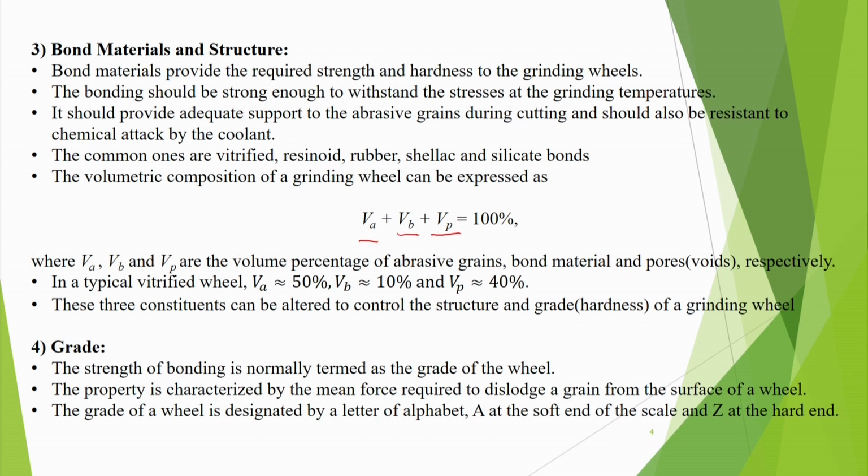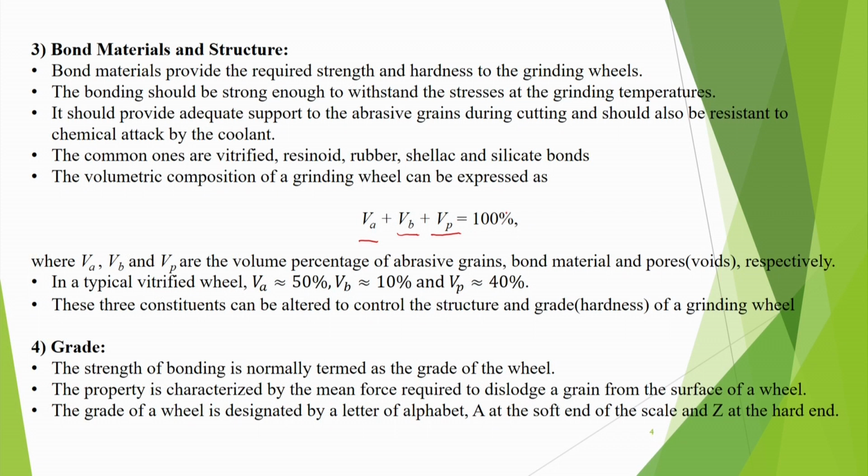In a typical vitrified wheel, suppose VA can be 50%, so 50% is abrasive, VB is 10% and VP is equal to 40%. So, most of the material is pores, that means voids. These pores control the structure. If VP is more, that means it has an open type of structure, and if VP is less, then it is a denser structure.